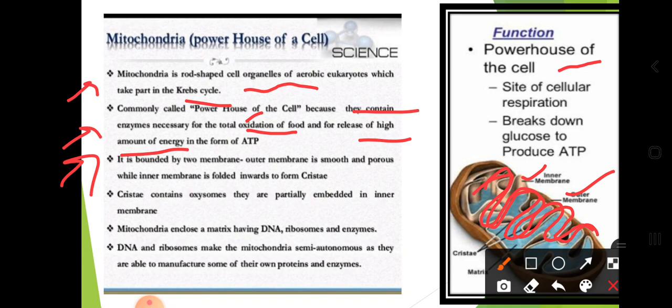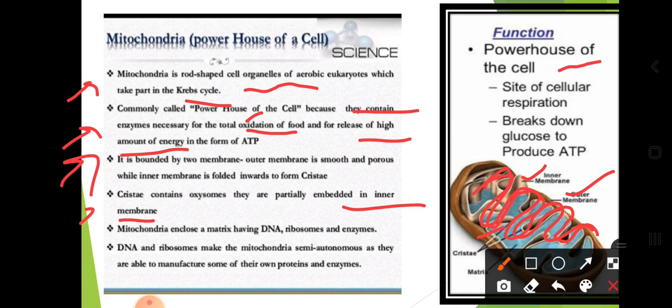Okay, now you can't touch it because it is an image, but while touching this cell you would feel that the outer membrane is very smooth, as well as the cristae here. Okay, so the foldings contain oxysomes, which are partially embedded in the inner membrane.